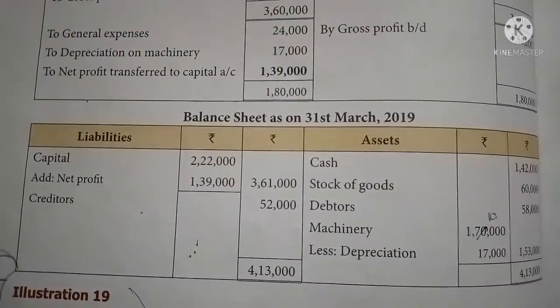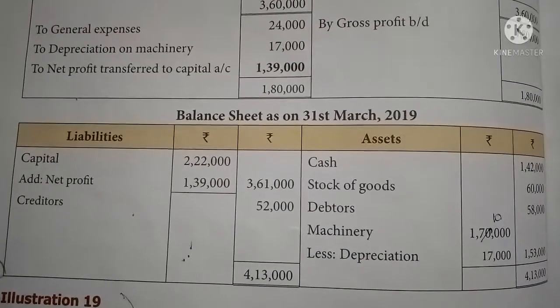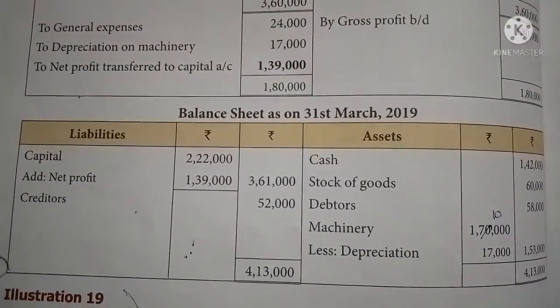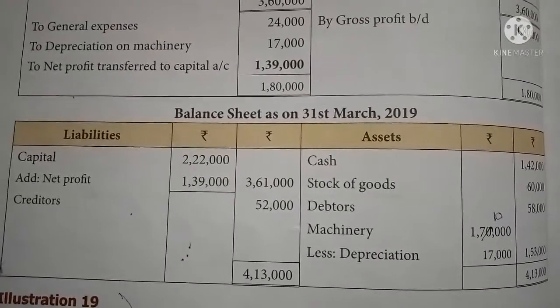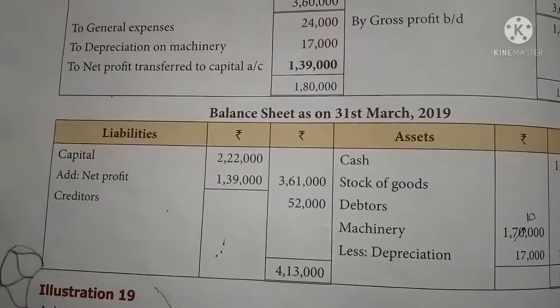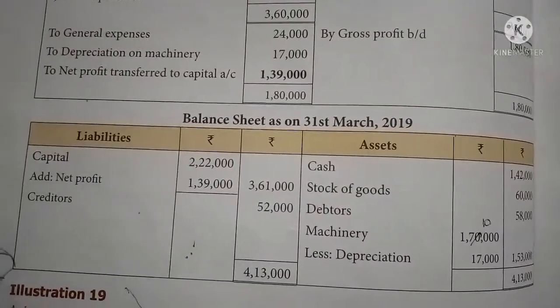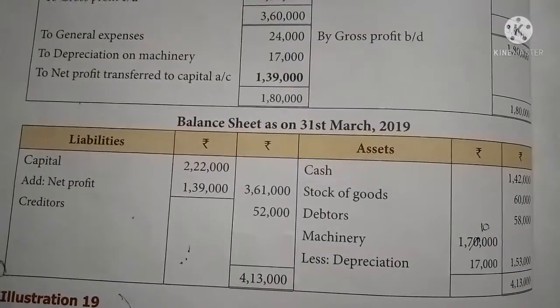Balance sheet as on 31st March 2019. Assets and liabilities should be taken from the given sum, all closing balances. From the cash book, take closing cash. That is, the closing cash is 1,42,000. That should be written on the asset side.